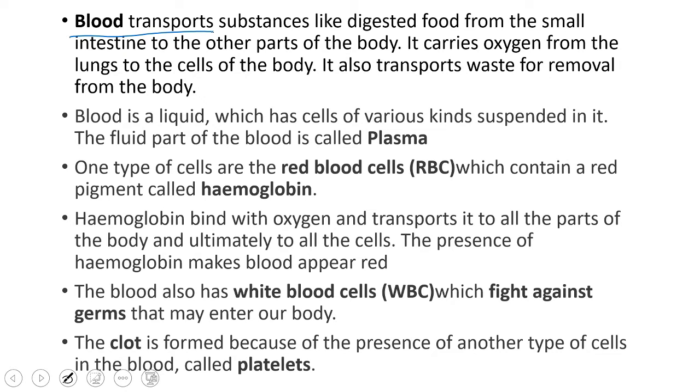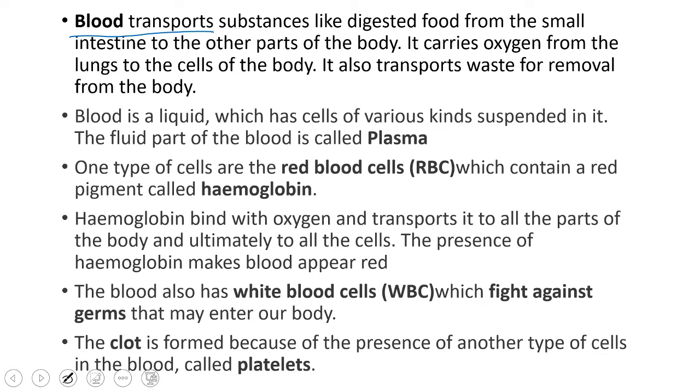Mesoderm forms skeletal muscles, smooth muscles, blood vessels, blood, everything. From endodermal origin, the stomach, intestine, lungs, liver and pancreas are formed. So blood is known as mesodermal in origin.